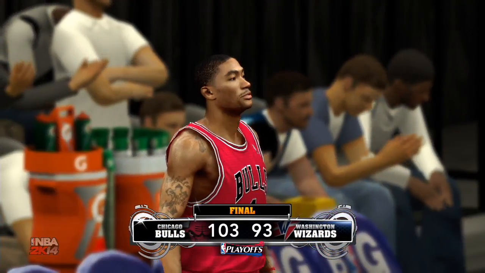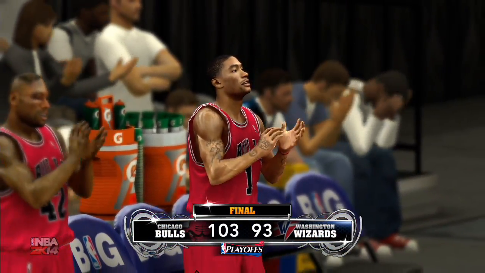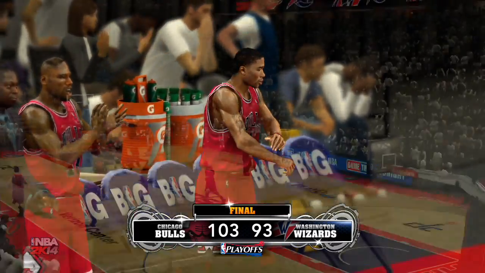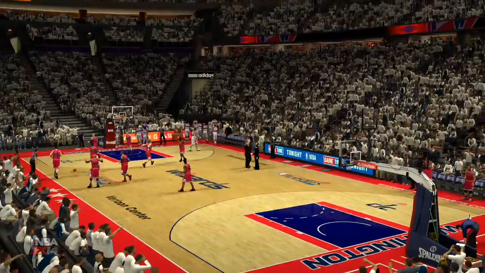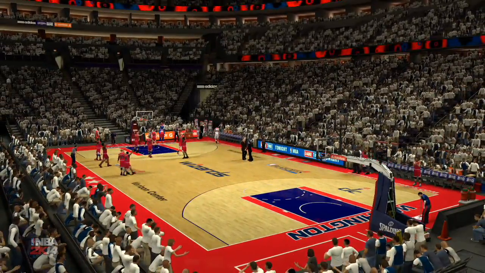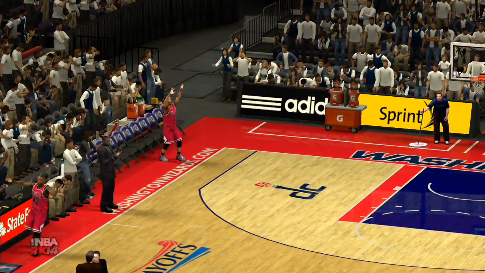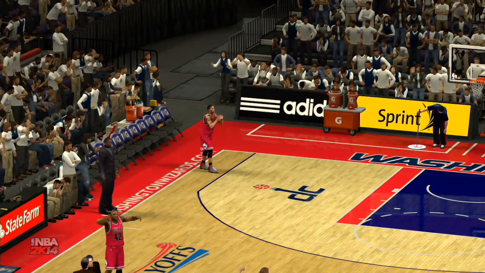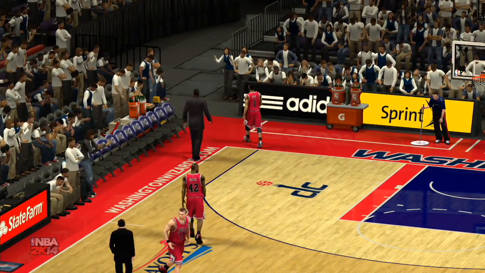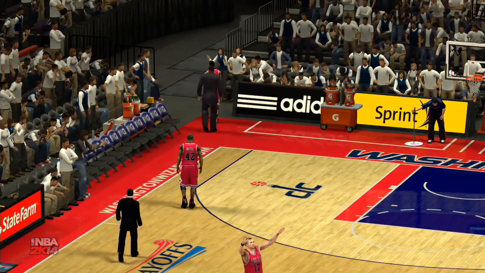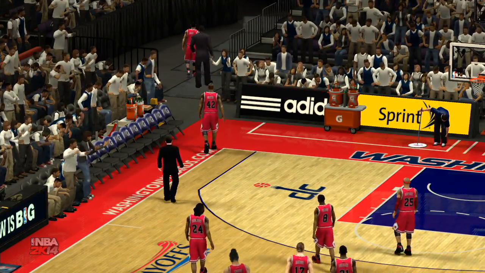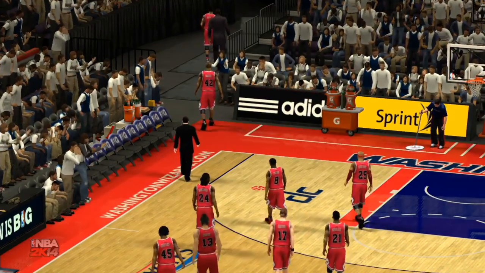Congratulations to the Chicago Bulls, moving on to the quarterfinals. Final score, 103-93. Chicago defeats Washington. Thank you everybody for watching. And we will send it over to our post-game show once more. 103-93, your final. Chicago Bulls moving on to the quarterfinals here in the playoffs. Good season from Washington, just couldn't put up the effort in the end. Good night, everybody, and have a great offseason.